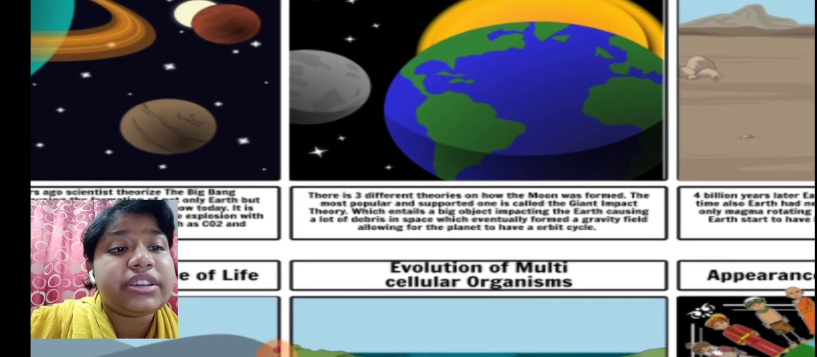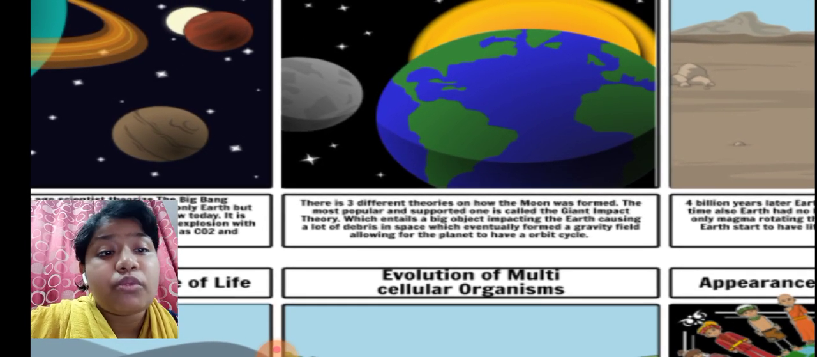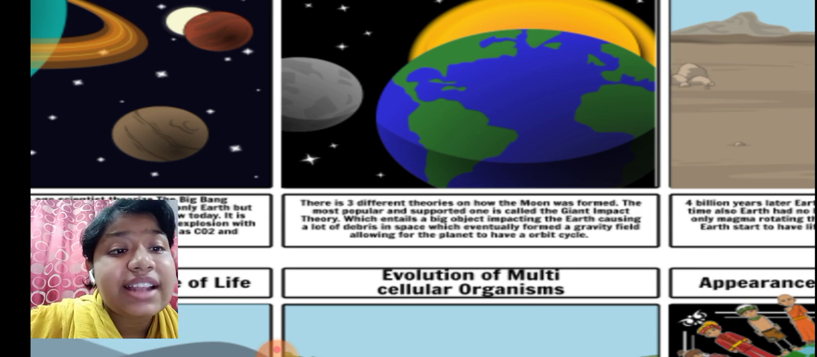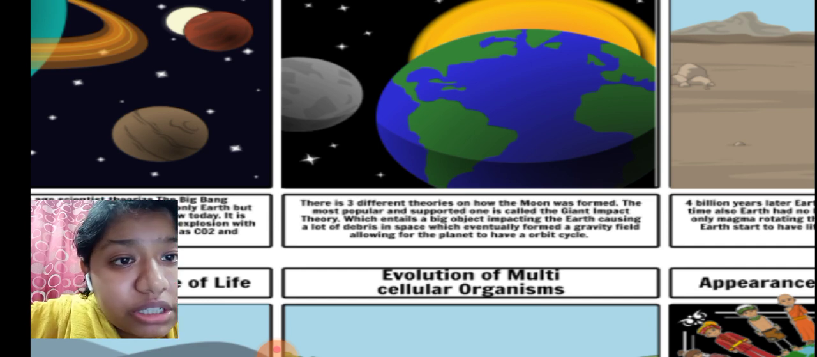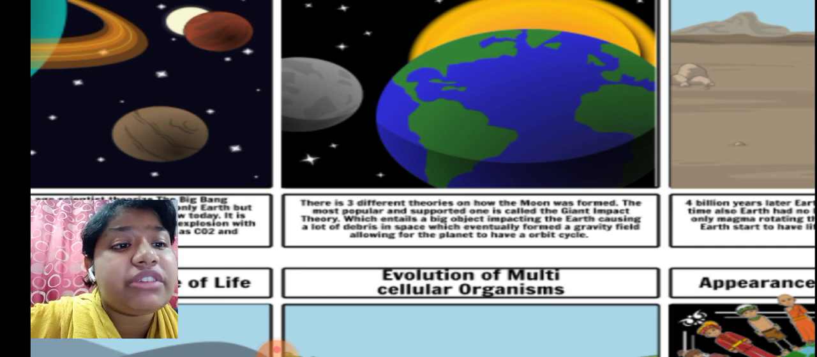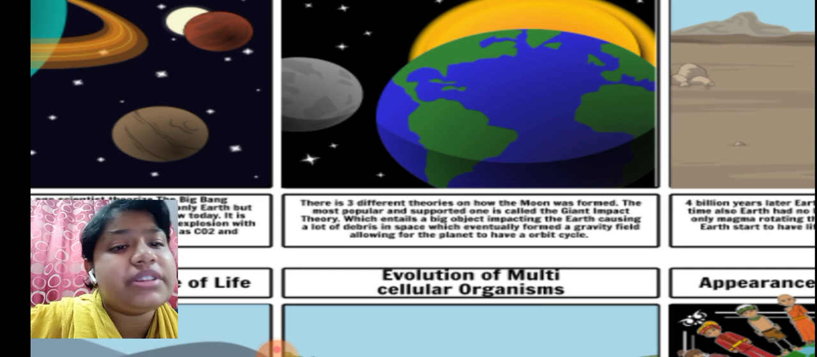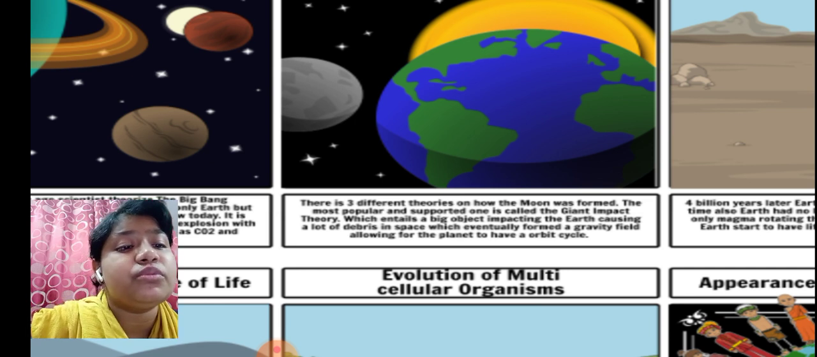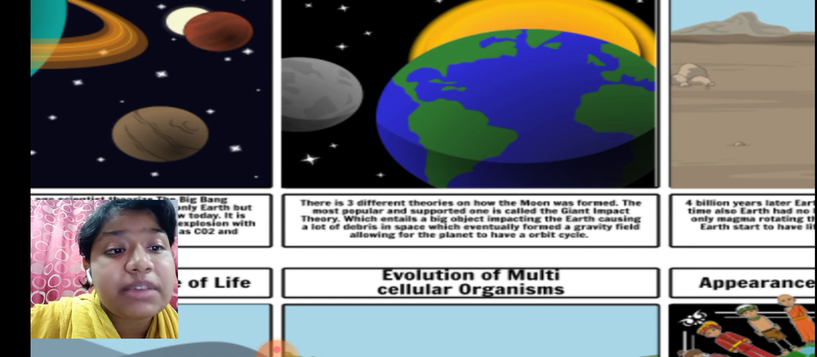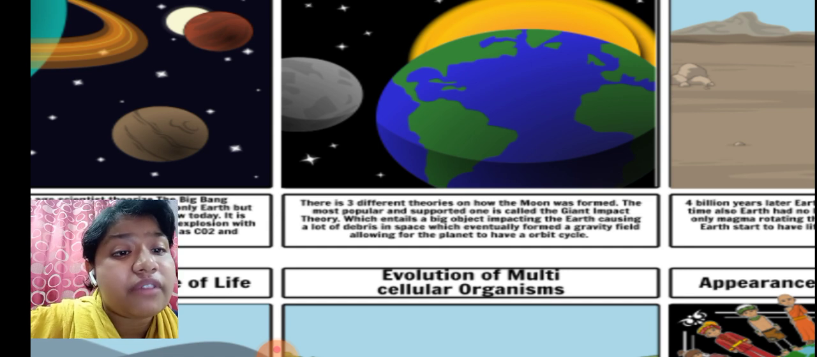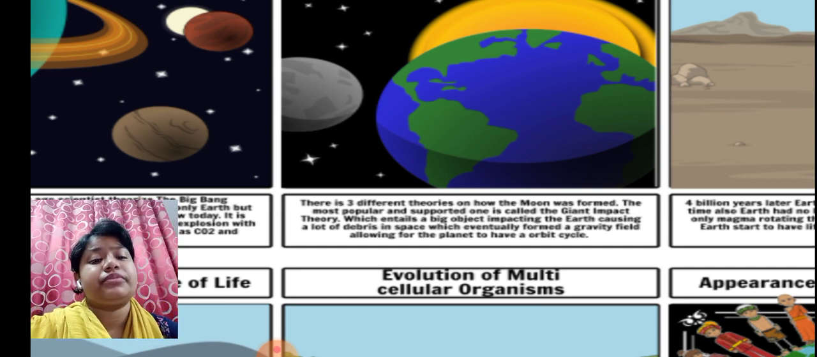There are three different theories on how the Moon was formed. The most popular and supported one is called the giant impact theory, which entails a big object impacting the Earth, causing a lot of debris in space, which eventually formed a gravity field, allowing the Moon to have an orbit cycle. This was the reason we found gravity on Earth.